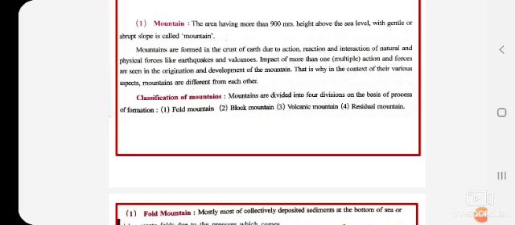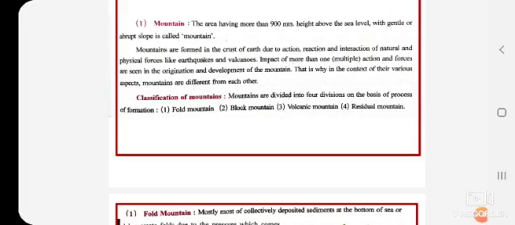Now how are these mountains formed? It is due to the action, reaction and interaction of the earth surface, the natural physical occurrences on the land, and whatever changes happen due to this form mountains. These changes are like earthquakes and volcanoes. Impact of more than one action and forces are seen in the organization and development of the mountain.